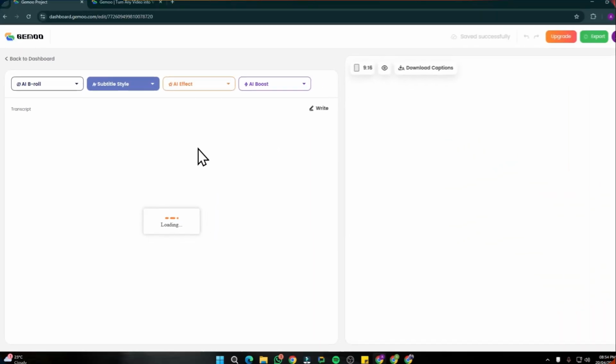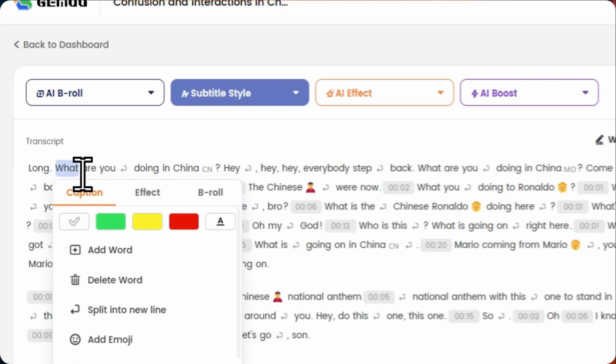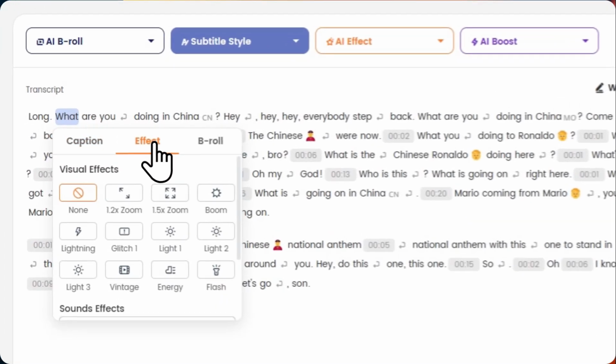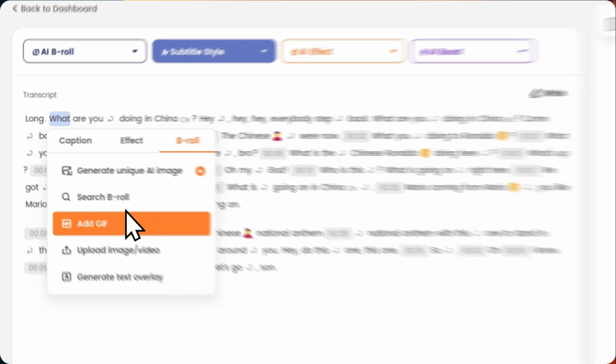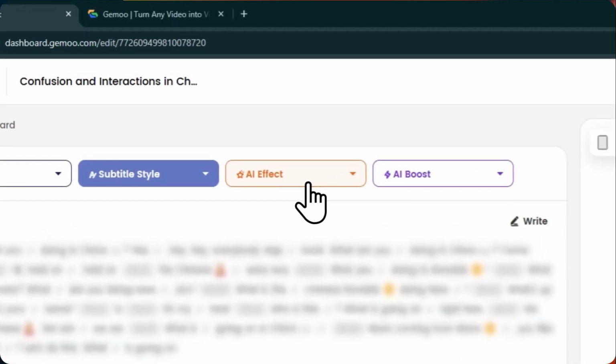So yeah. From here, what you can do is you can easily edit the shots according to your liking. You can change the captions, edit the captions straight away, provide your caption color. You can also provide a zoom in effect, whatever you like. You can also choose B-roll. You can add your GIF, add your image. You can generate a text overlay. Like there are so many options, so many customizations that you can do.